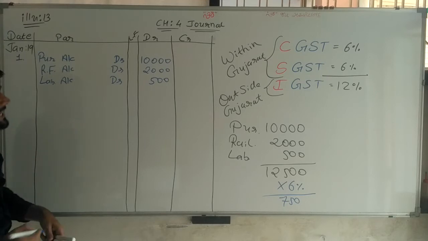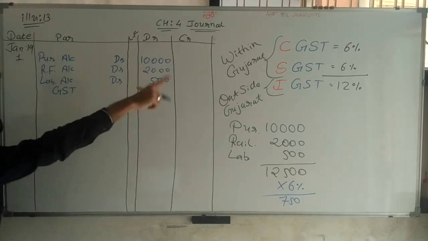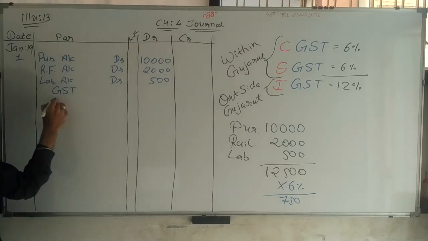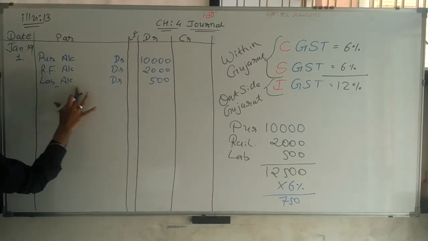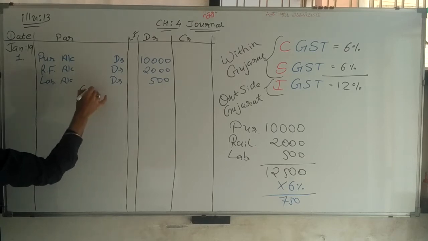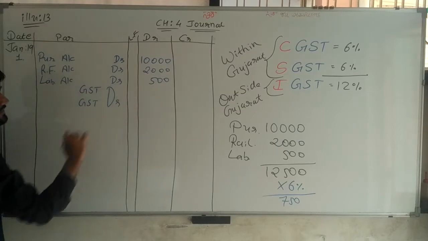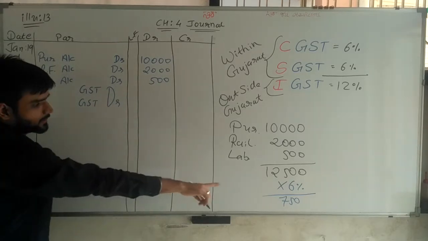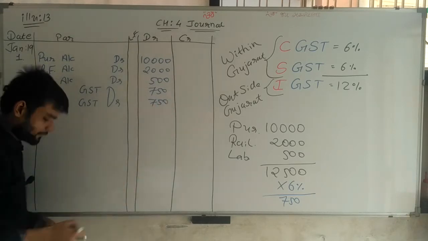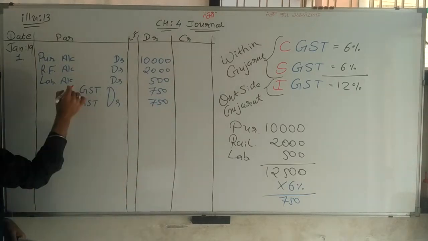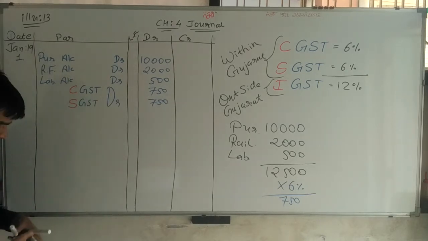With that, the most important thing is two GSTs debit. Both GST debit. 6% is 750. So 750, 750. One is CGST, second is SGST.